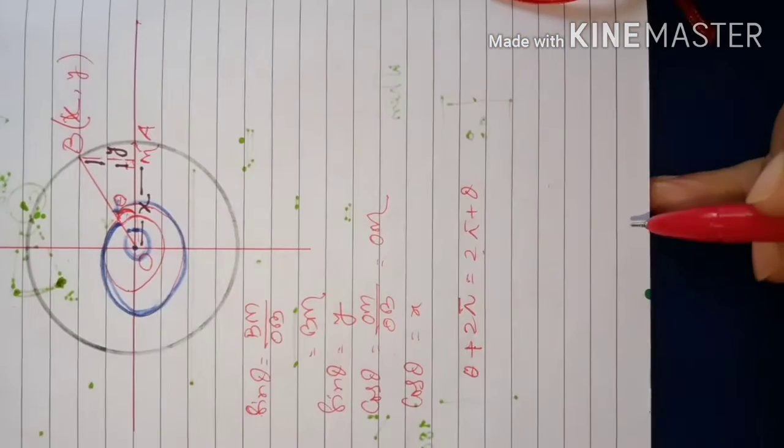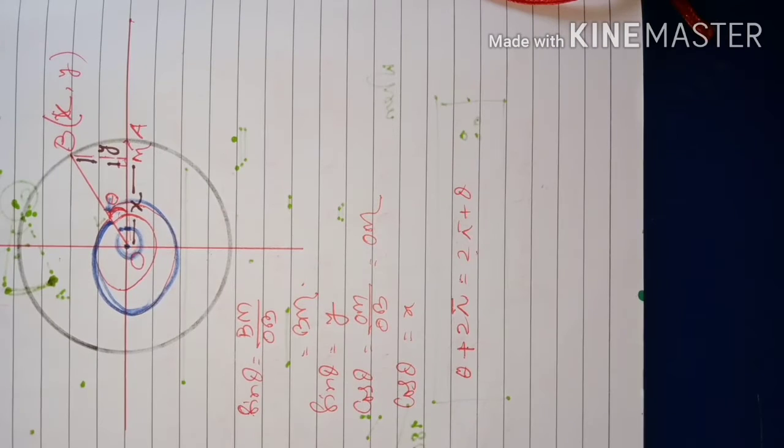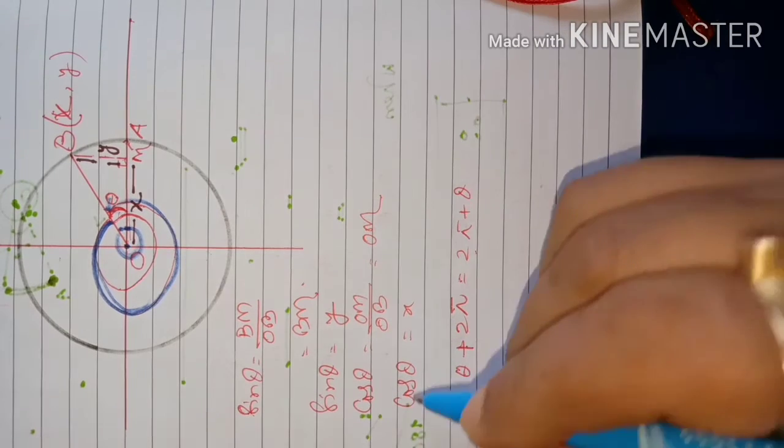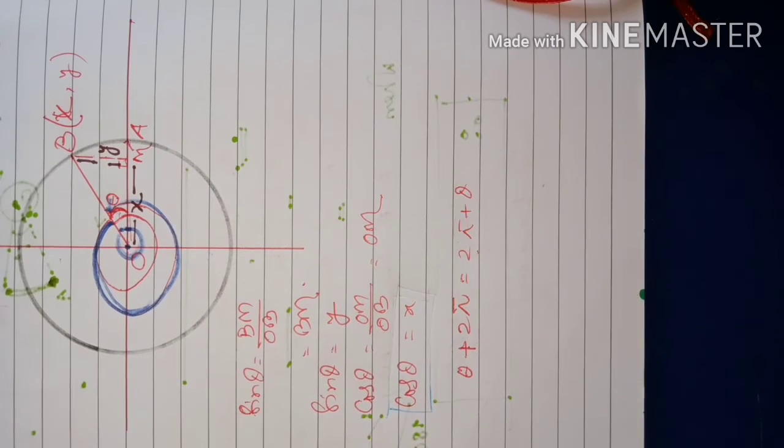So Y is sin theta, and X is cos theta. This is sin theta and this is cos theta.